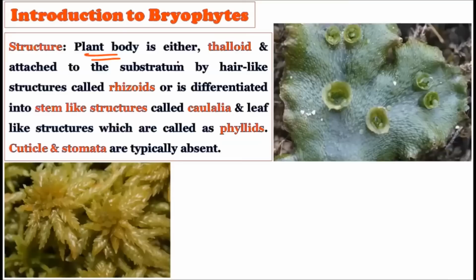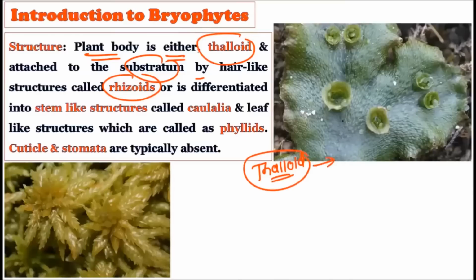Now, the plant body of bryophytes is either thalloid or attached to the substratum by hair-like structures, which are called rhizoids. There is a range of thalluses in the structure of the bryophytes. Bryophytes show very diverse structures. Some are of the thalloid form. Thalloid means the one which shows only the thallus, just like you can observe in this picture. This is Marchantia, and it is showing the thallus only.